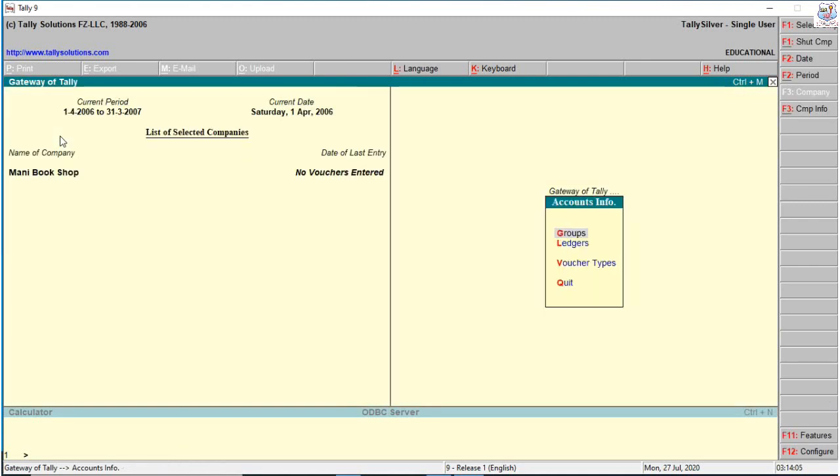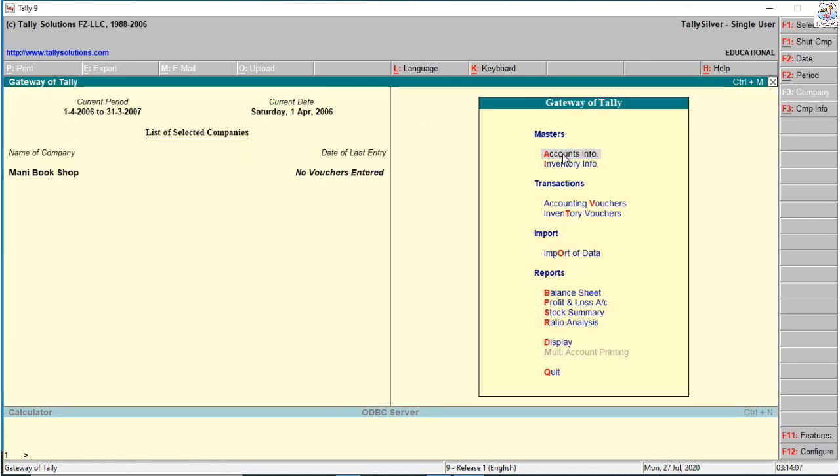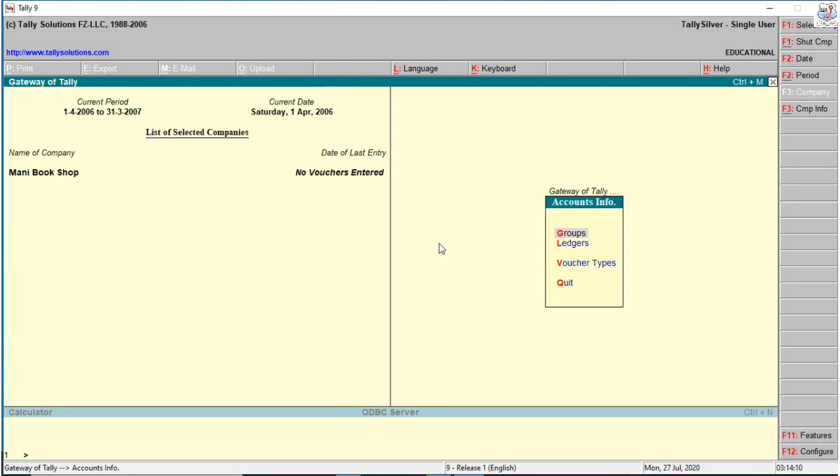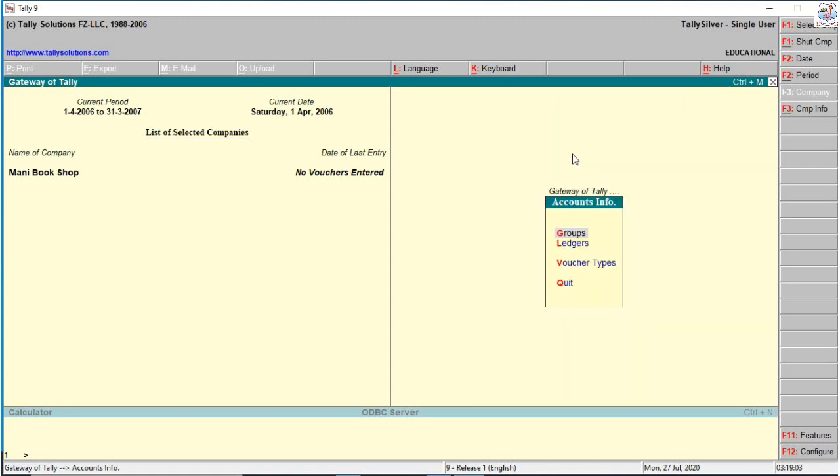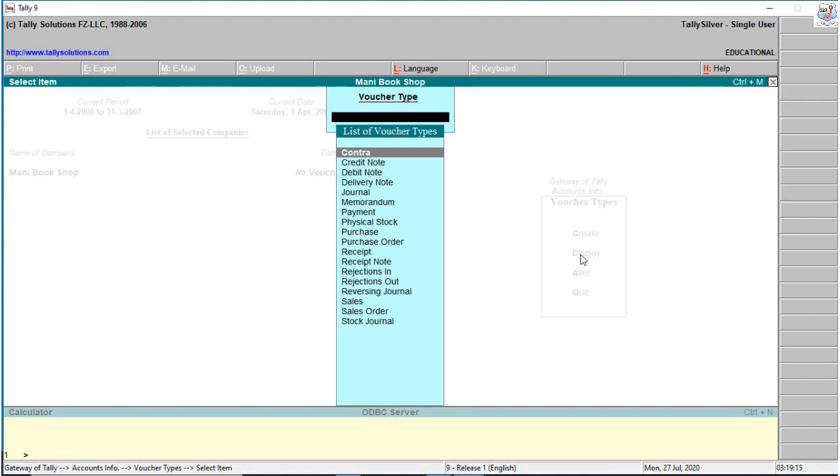So this is the account info menu, ledgers and accounting groups. Next we see about accounting vouchers in Tally. Tally vouchers are classified into 4 categories: accounting vouchers, inventory vouchers, order vouchers, payroll vouchers. In accounting vouchers, 16 predefined vouchers are available in Tally, created by Tally itself.